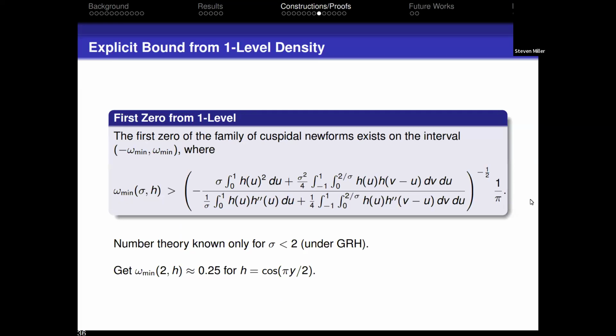Putting everything together, this is a nice closed form expression that you can play with. I will be trying to optimize and expand this with some students this summer to see what if we looked at more terms, not just the second derivative, what if we played with more involved polynomials? Can we get anything a little bit better? My gut feeling, and I know this is being recorded, my students will hear this, is not really. I don't expect there to be major improvements by these small optimizations. For the most part, unfortunately, the big gain comes from changing the level you look at. Changing the test function slightly doesn't really give you that much dividends.